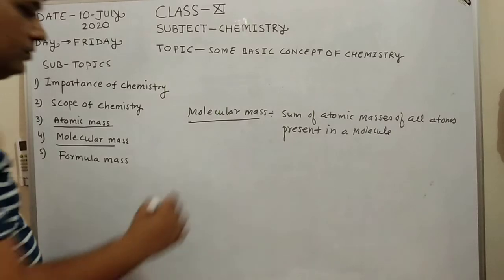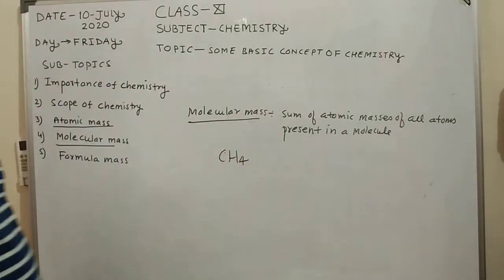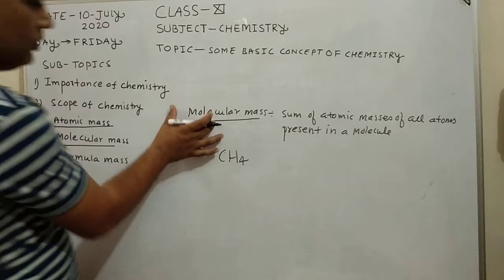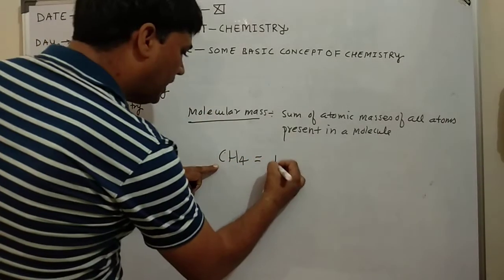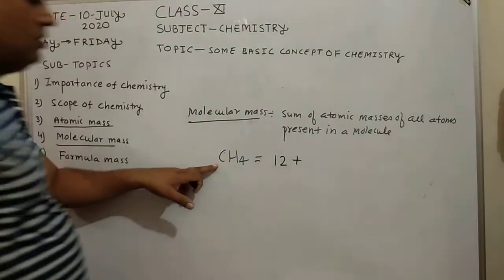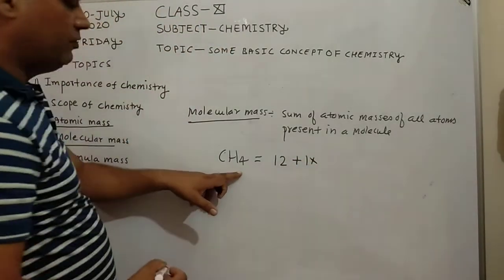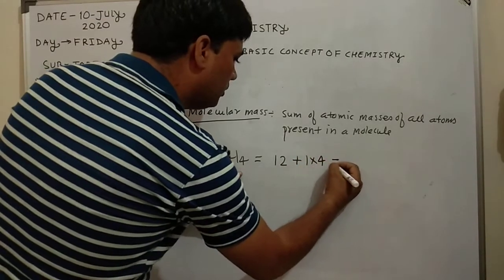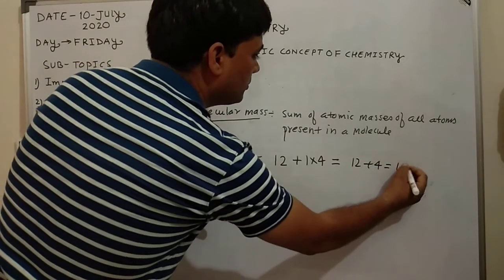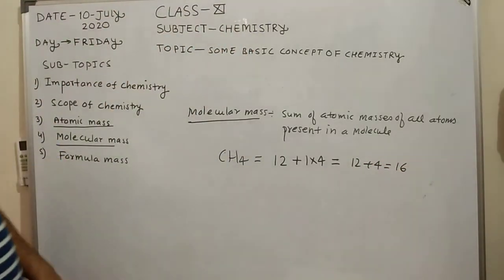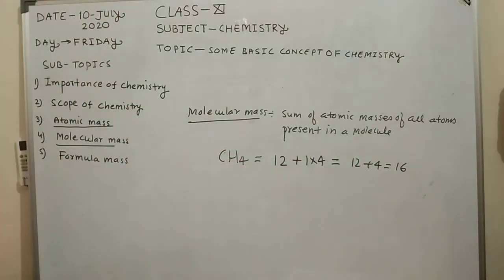For example, the formula of methane is CH4. How can we calculate the molecular mass of CH4? Mass of one atom of carbon is equal to 12. Mass of one atom of hydrogen is equal to 1. Here 4 atoms are present, 1 into 4. So 12 plus 4 is equal to 16. So the molecular mass of methane is equal to 16.